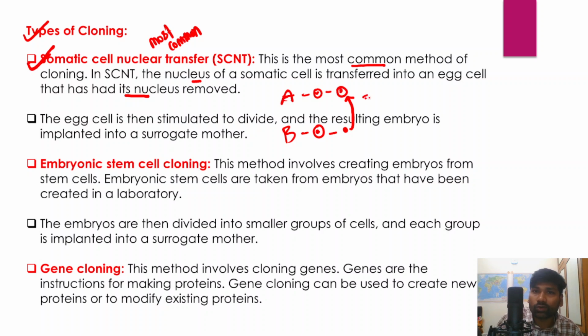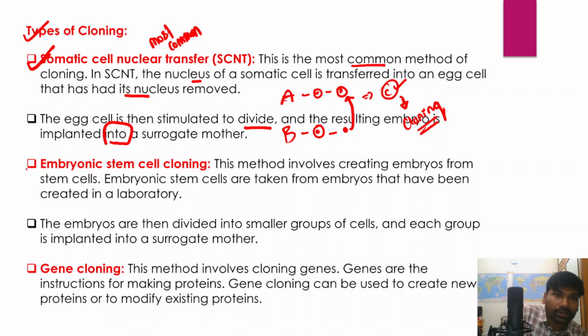And this will be introduced in a surrogate mother C, right? Ultimately it will result in cloning, or a new organism with desired characteristics, and that is what is called the somatic cell nuclear transfer method, right? In fact the egg cell is then stimulated to divide, and it results in an embryo that is implanted into the surrogate mother, right? So it will be introduced into a surrogate mother, and that's how the cloning process is done.